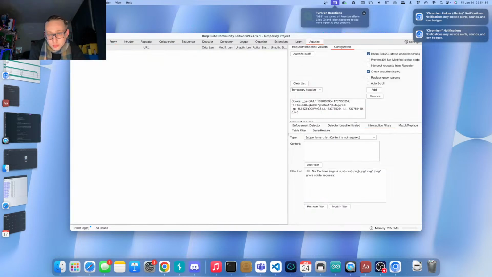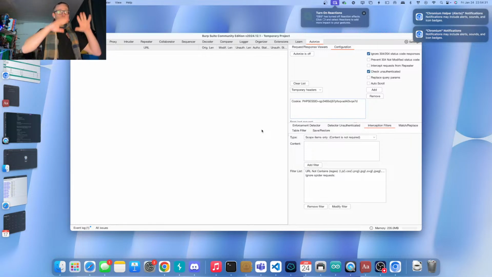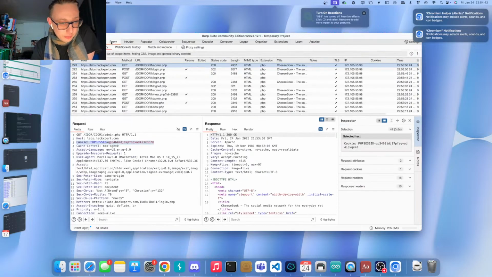Let's go back to Authorize. Would I be doing things correctly if I were setting it up like this? No, I've made this mistake on purpose to show you what you need to put in here. I am putting the high privilege headers in here at this moment, the user with the most privileges. I want their requests to be repeated, but not as that user with the highest amount of privileges.